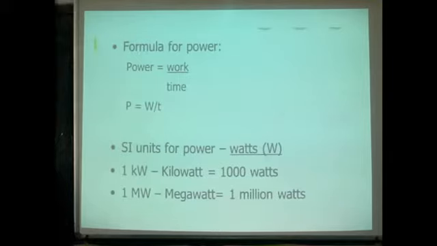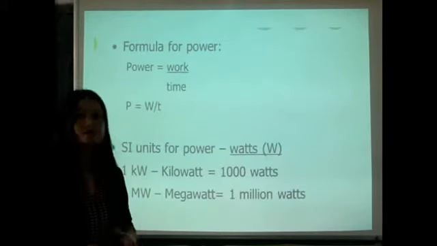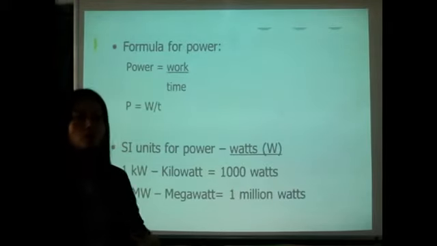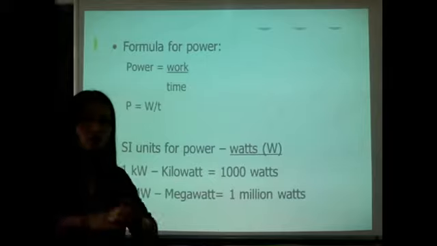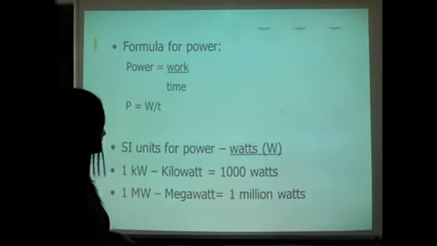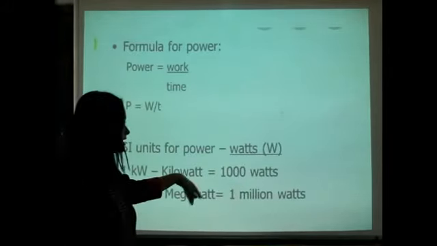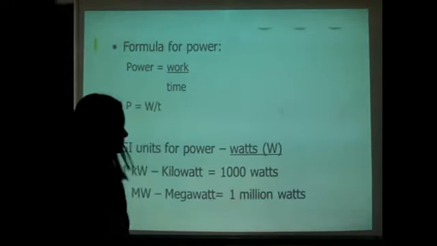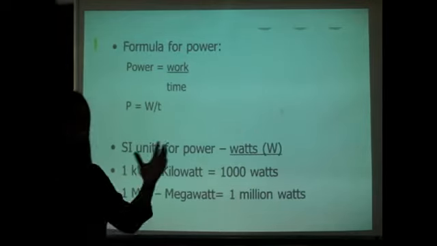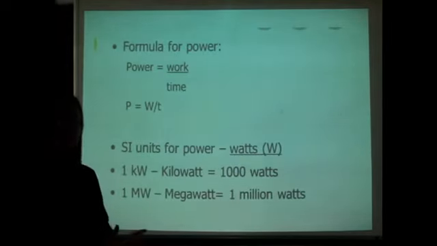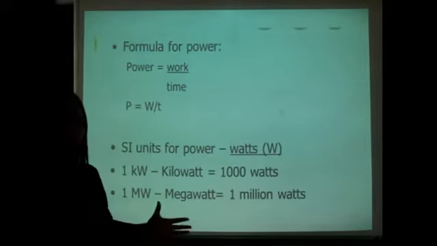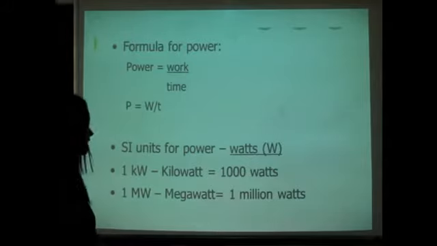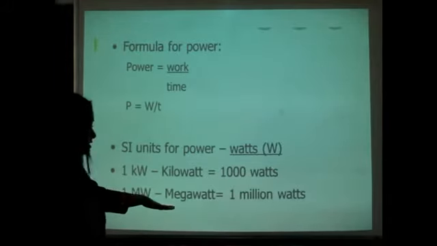The other unit of power is kilowatt. When you do a lot of work, that is measured in kilowatts, and 1 kilowatt is equal to 1000 watts. And megawatt is even bigger. When a lot of energy has been consumed, we measure it in megawatts.